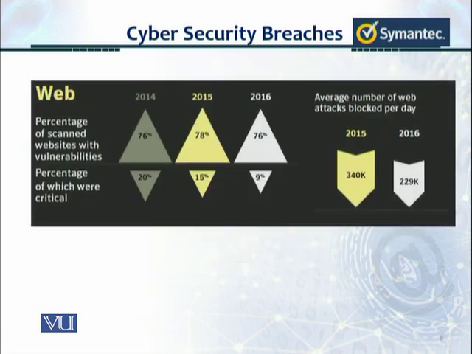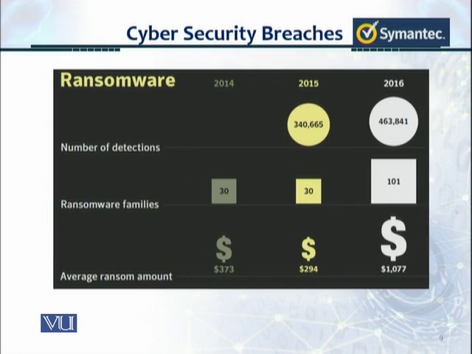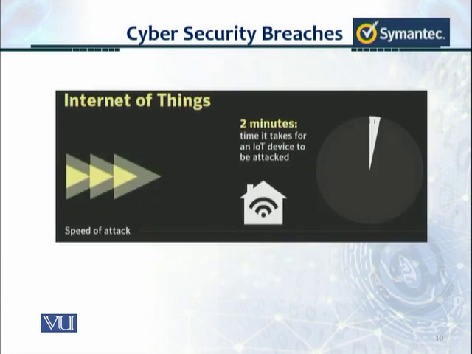On the web, the average number of web attacks blocked per day was about 229,000, as reported by Symantec. And for ransomware, there were about 101 ransomware families detected by Symantec. The average ransom amount per attack was about $1,000, and the number of detections was about 463,000. For the Internet of Things, it takes about 2 minutes to compromise and attack an IoT device.